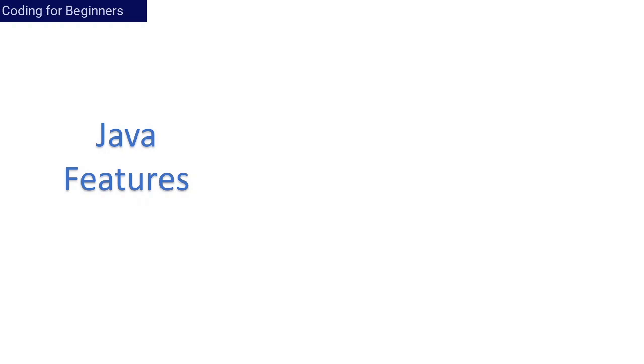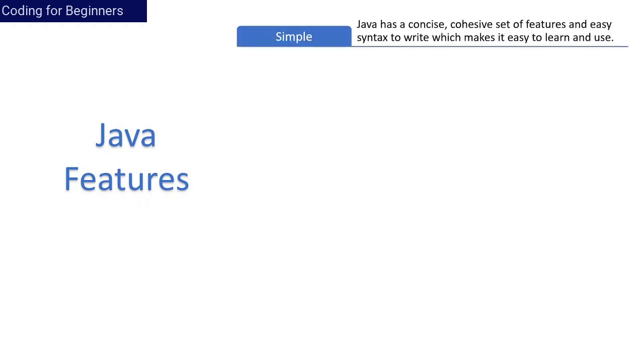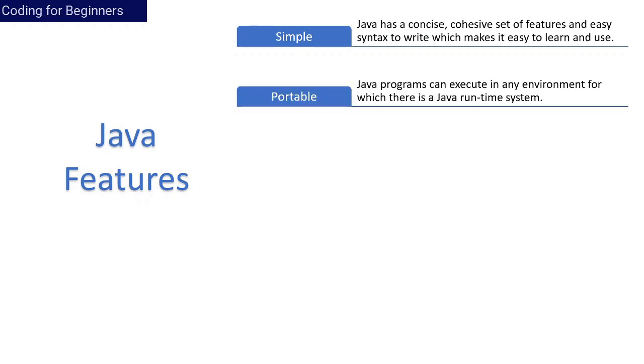Till now we have seen what the problem was, why Java is needed, and how Java resolves the problem. Now let's look into the features which Java technology provides us. First, it is simple. Why is it simple? Because Java comes with a set of theory which depends upon object-oriented concepts, which makes it a bit easier for developers to understand the concepts of writing code. Secondly, it also comes with simple syntax, meaning the way you write the code is also easy in Java.